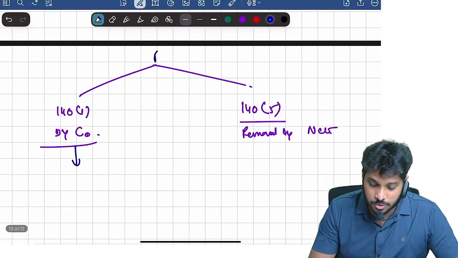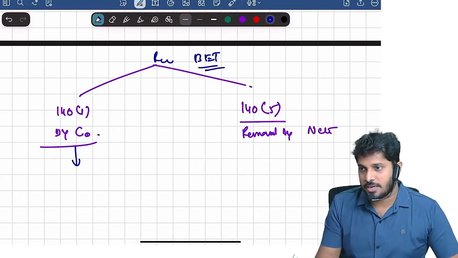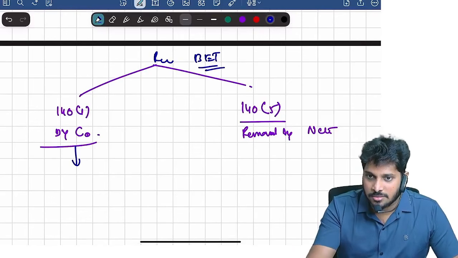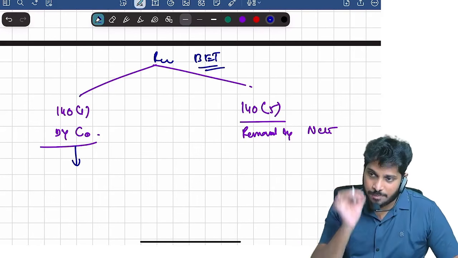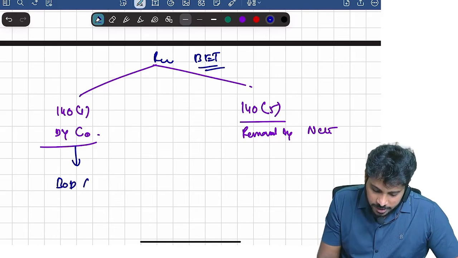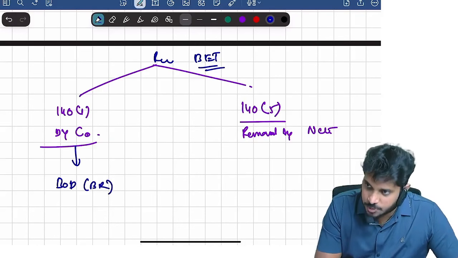By the way, removal means what? Removal means before expiry of term. If term is expired, you don't have to remove. He is going already. Yes or no? Before expiry of the term is only called as removal. If a company wants to remove, first board of directors has to pass a board resolution. First they should conduct a board meeting, pass board resolution.